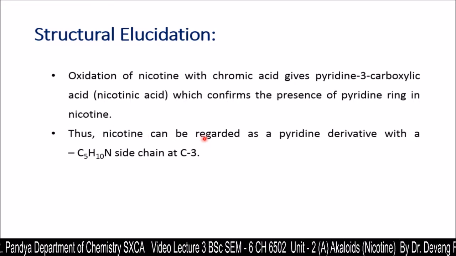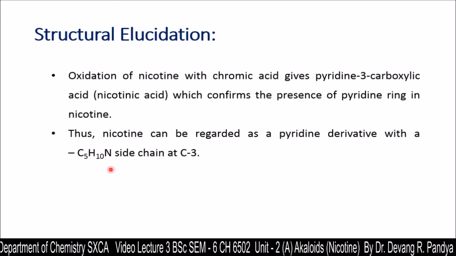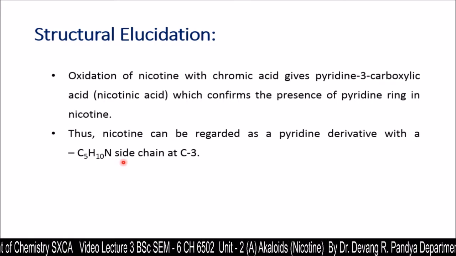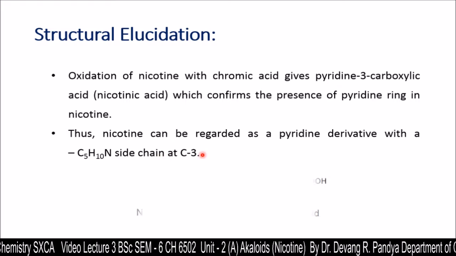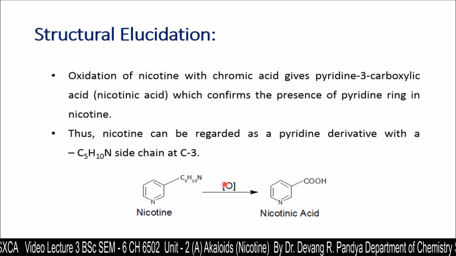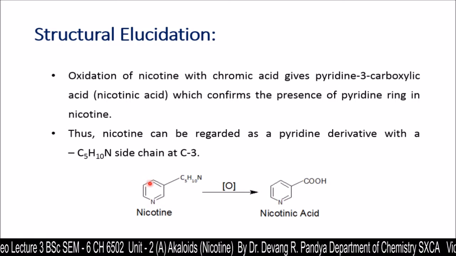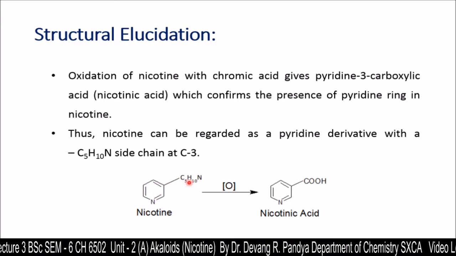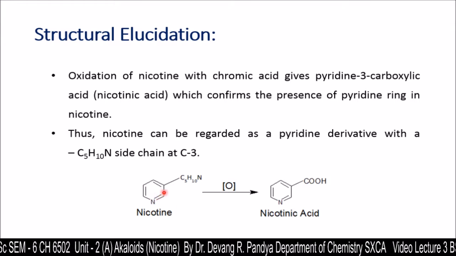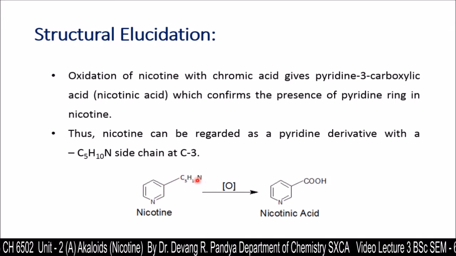Thus, nicotine can be regarded as a pyridine derivative with side chain C5H10N at carbon 3. Here you can see that this is nicotine. On oxidation it gives nicotinic acid, so that indicates that it has a pyridine nucleus with a side chain at carbon, this is number 1, 2 and 3. At number 3 we have a branch, C5H10N.